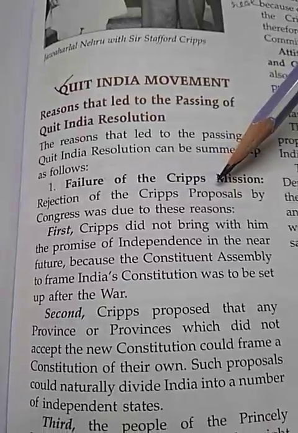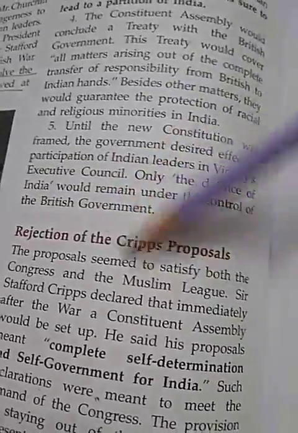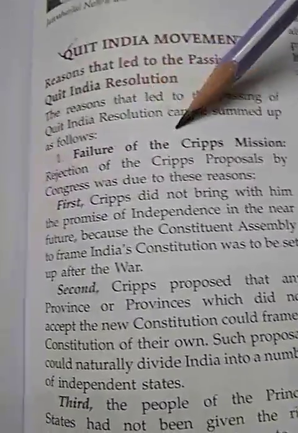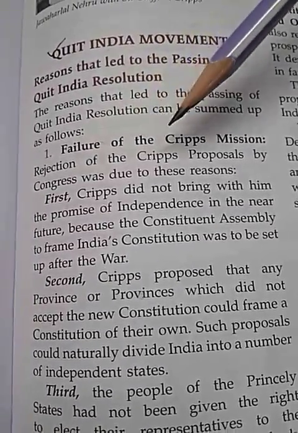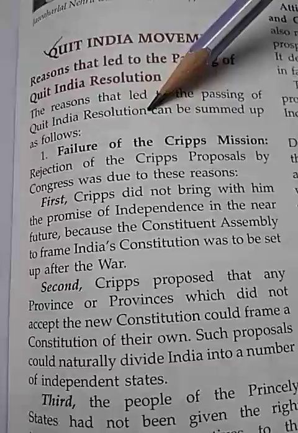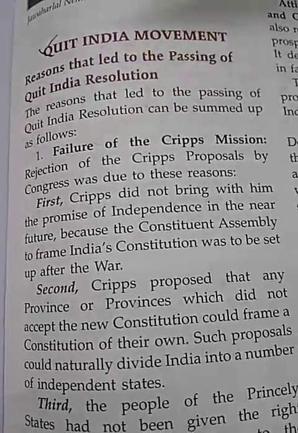The rejection of the Cripps proposal by Congress was due to these reasons. So here this topic was there, and we are covering it here: the reasons why the Cripps mission was rejected by the Congress.